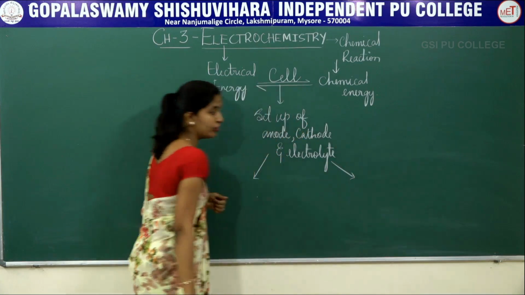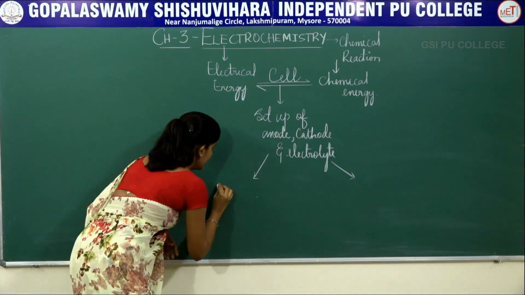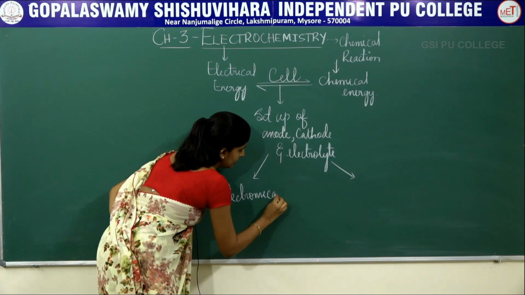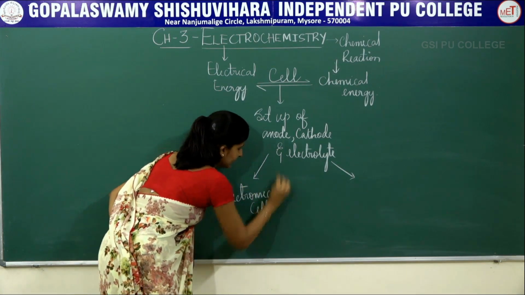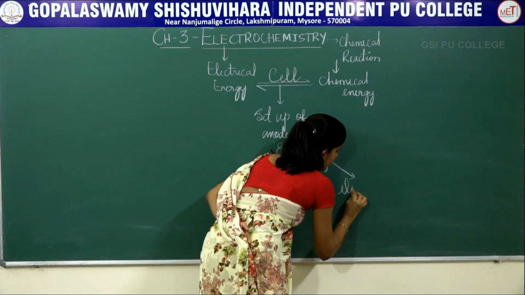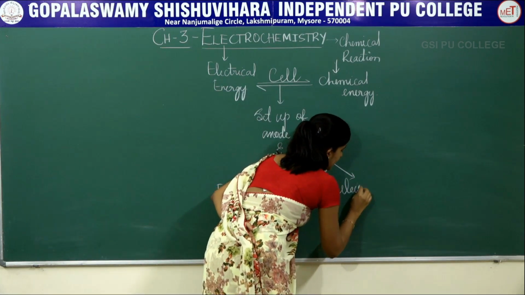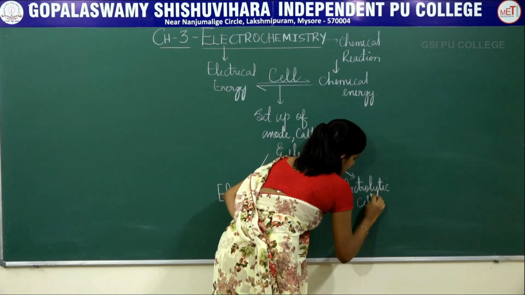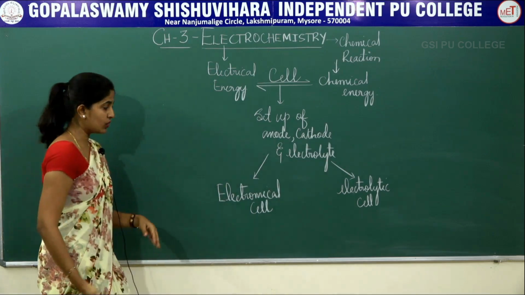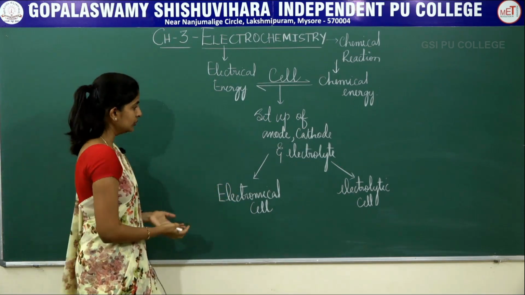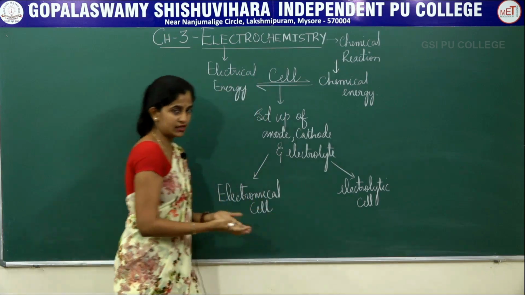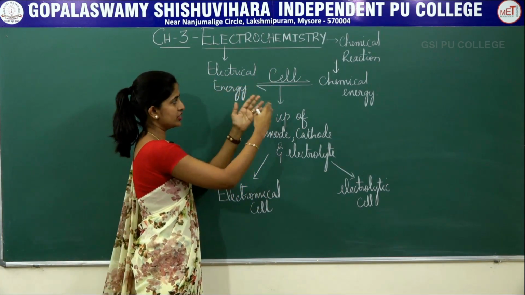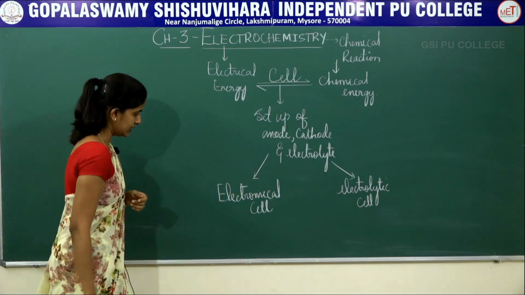So with respect to this cell, this setup can be of two types. The first one is the electrochemical cell. The other one is the electrolytic cell. Now let us see what this electrochemical cell does, and what this electrolytic cell does, that is, which converts electrical energy into chemical energy and which converts chemical energy into electrical energy.